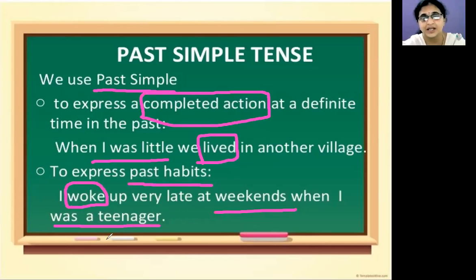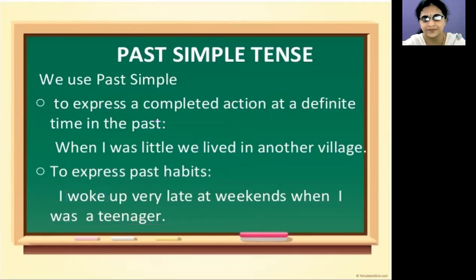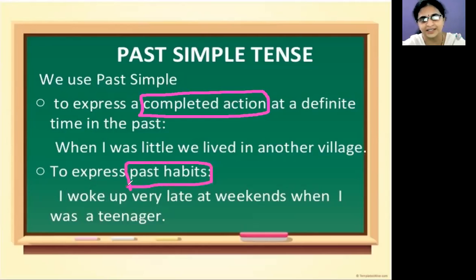That means he is not waking up late now. Around 13 to 19 years, we call a teenager. He woke up late when he was a teenager, but he is not waking up late now. So we use past simple or simple past to tell a completed action and our habits in the past.